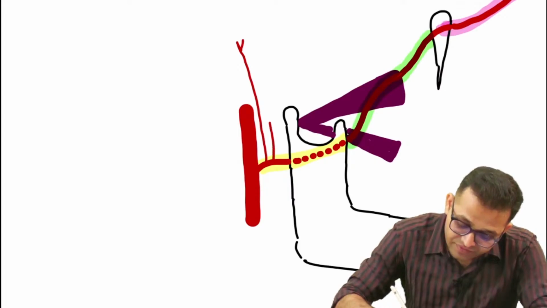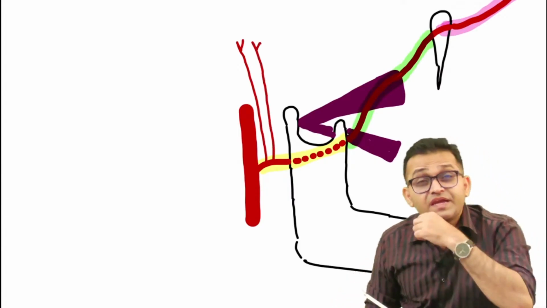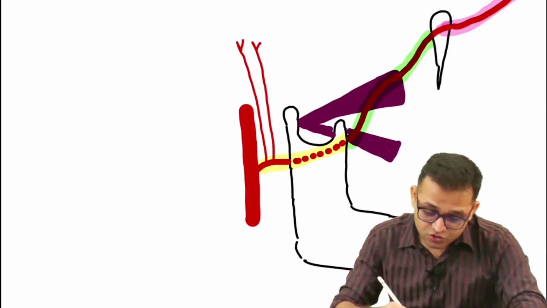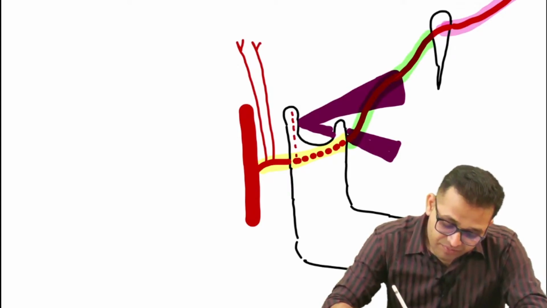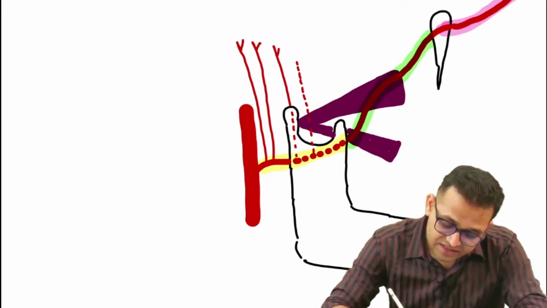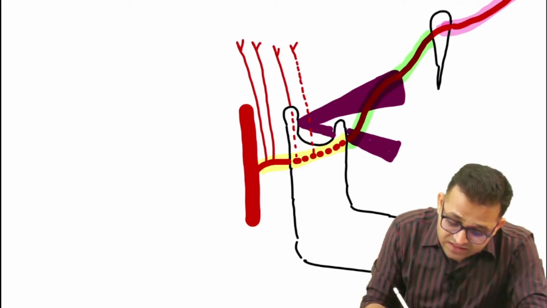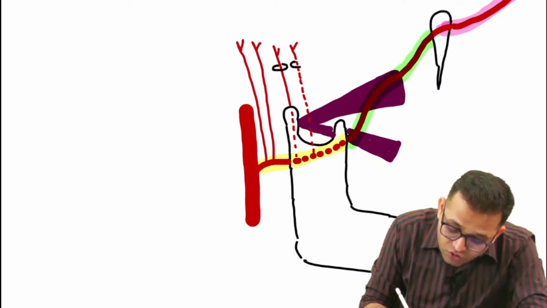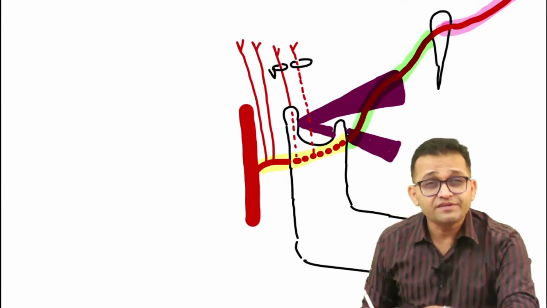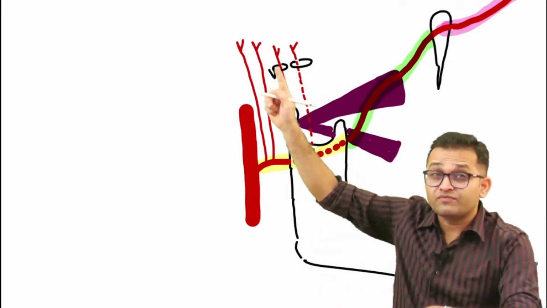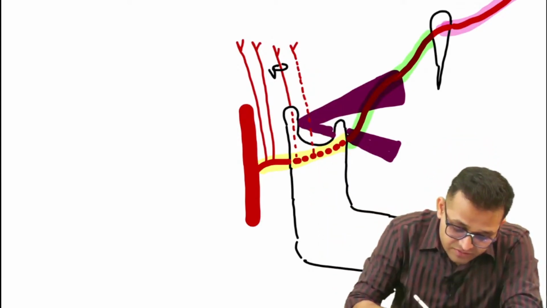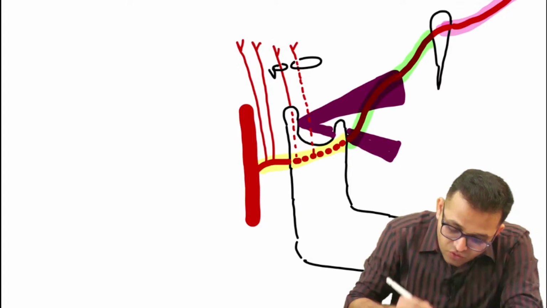Deep auricular, anterior tympanic. It will give the artery to the foramen spinosum as well as the foramen ovale. So you will say, sir, these are the middle meningeal artery and another artery I am making here, the accessory meningeal artery. These pass through the foramen spinosum and the oval shaped foramen ovale. I am making the spine of sphenoid. The foramen near the spine of sphenoid is the foramen spinosum, and the foramen which is oval shaped is the foramen ovale.